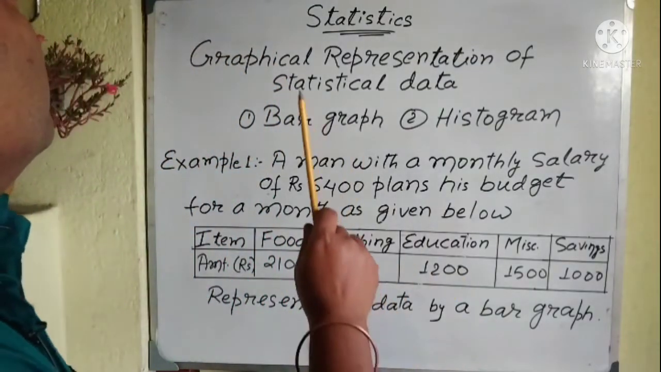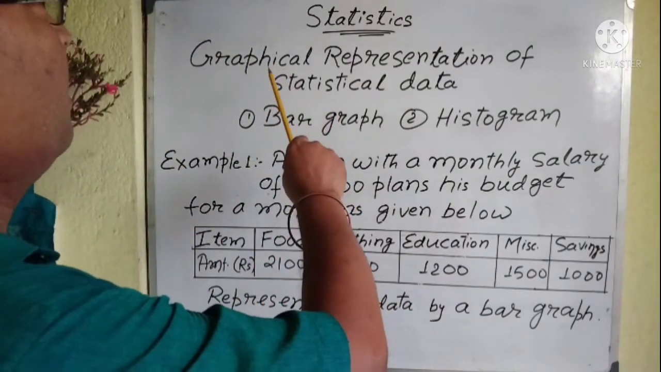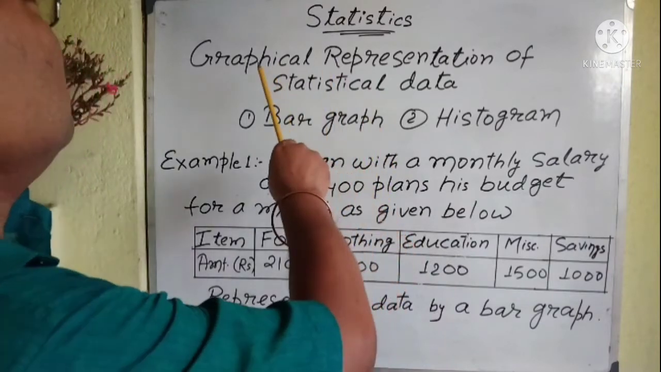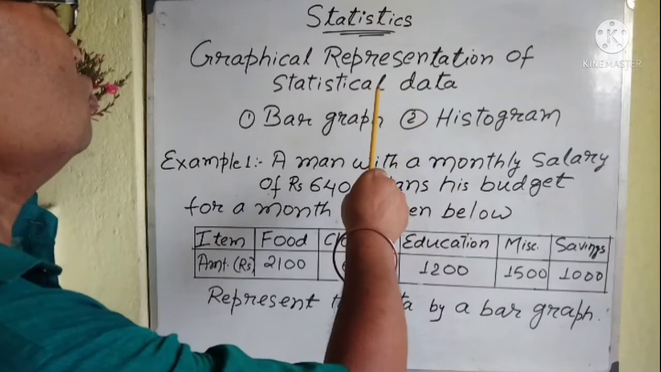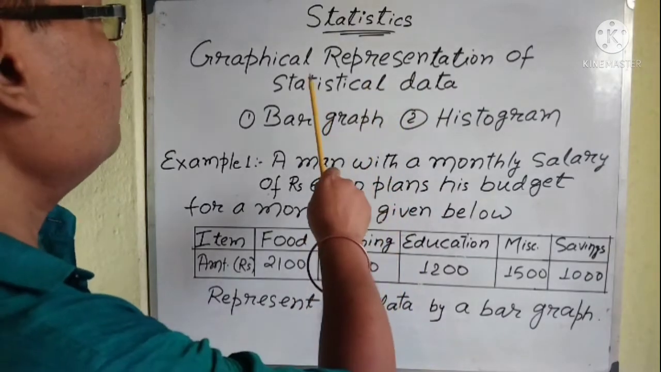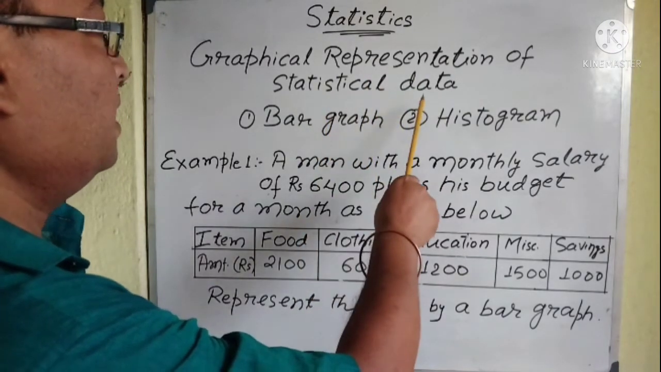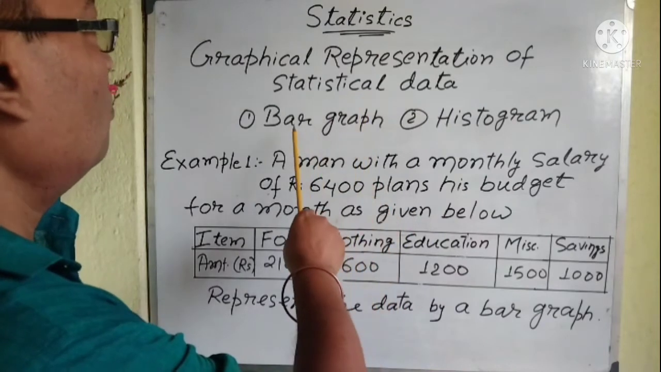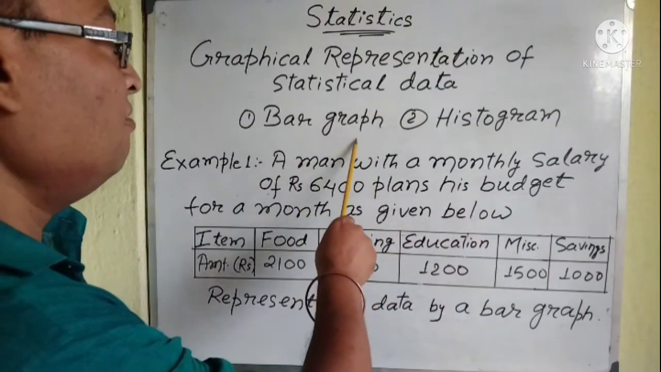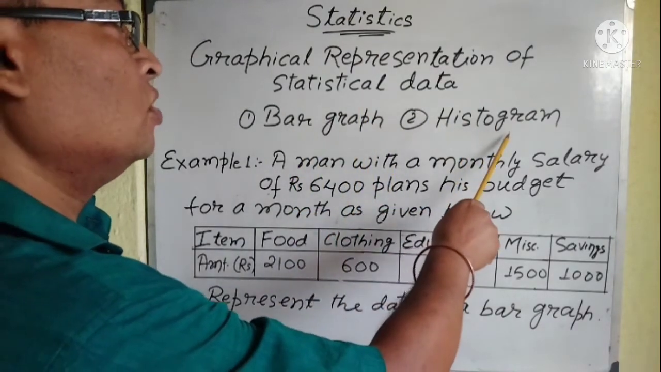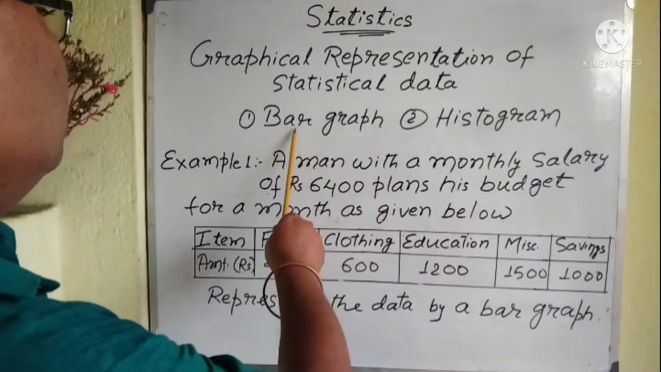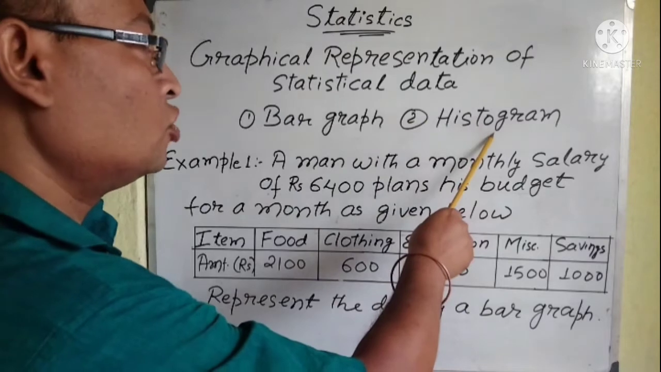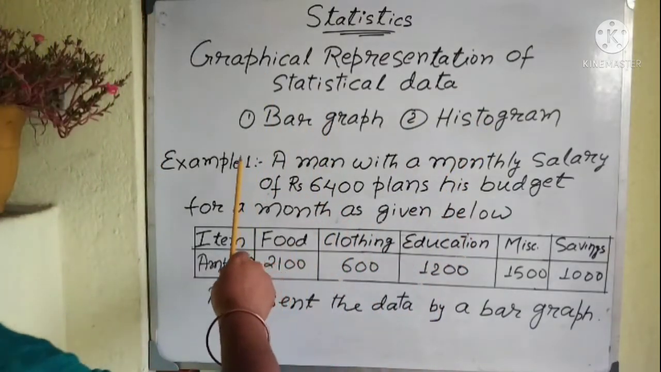Now we will represent data in graphs. So this is the graphical representation of statistical data. How can we represent numeric data? In the form of a bar graph, in the form of a histogram. There are other examples also, but we will consider the bar graph and histogram. So first take an example.